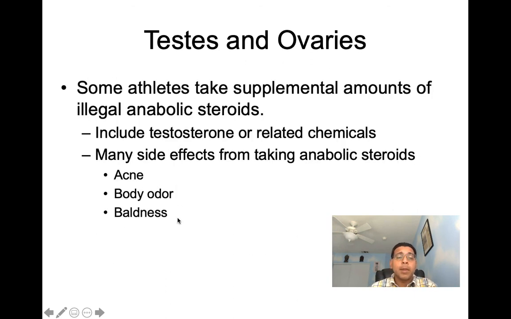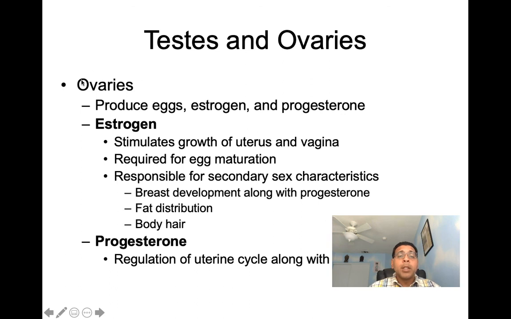Next, let's talk about the ovaries. The ovaries produce eggs, estrogen, and progesterone. Again, we won't talk about eggs, so we're here to talk estrogen and progesterone. Estrogen stimulates the growth of the uterus and the vagina.